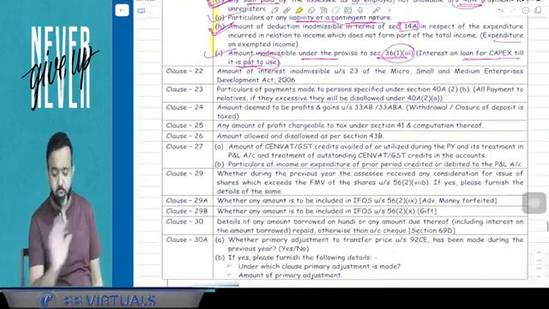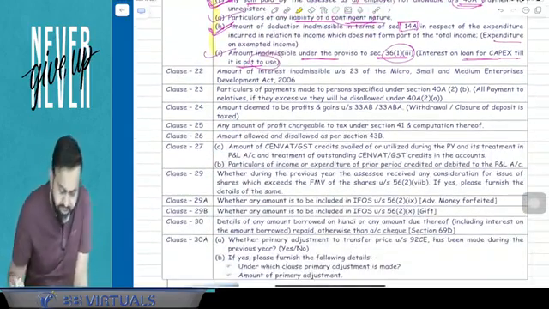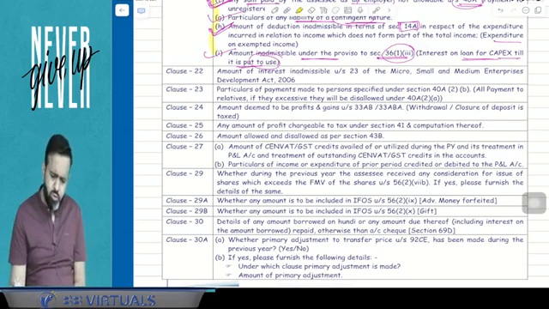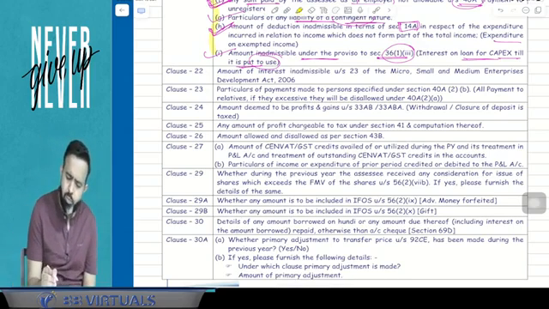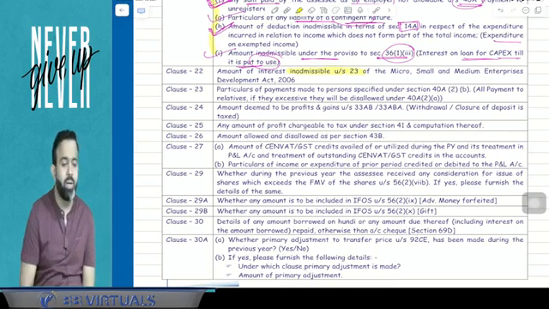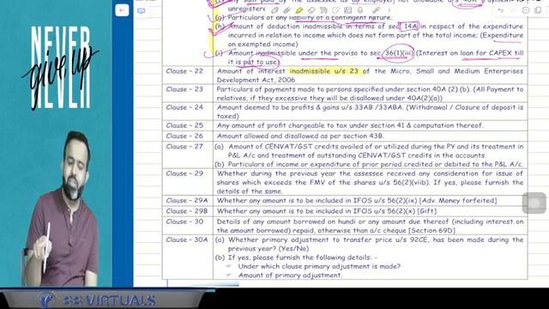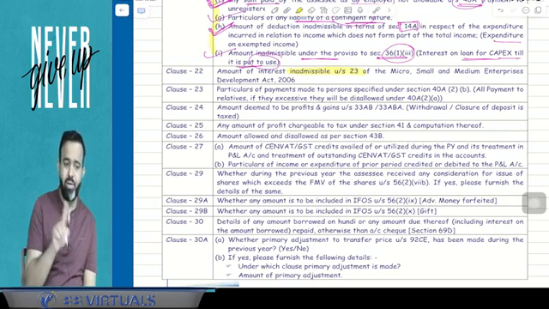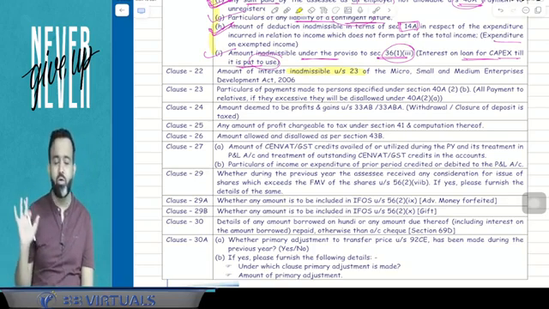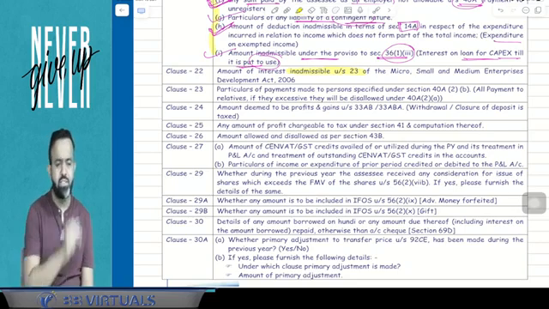Now next part, clause number 22. Clause number 22 says amount of interest inadmissible under section 23 of the MSME Act 2006. So under the MSME Act, there is section 23, and section 23 says that certain interest is not allowed. So that will not be allowed. And here the chartered accountant has to report in clause number 22.